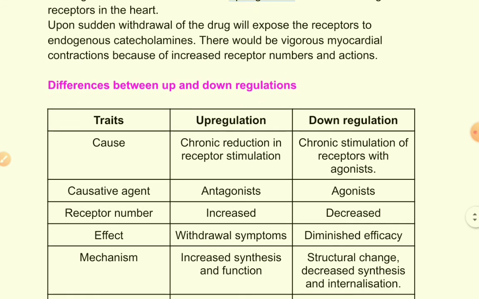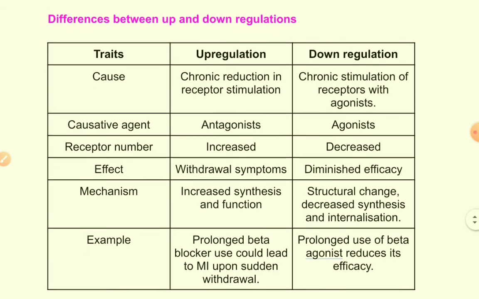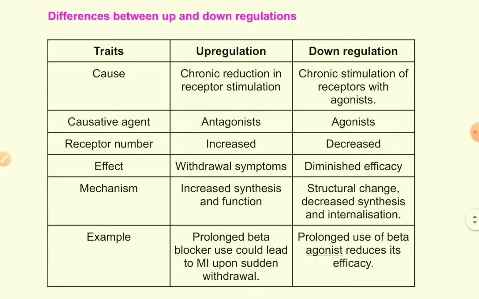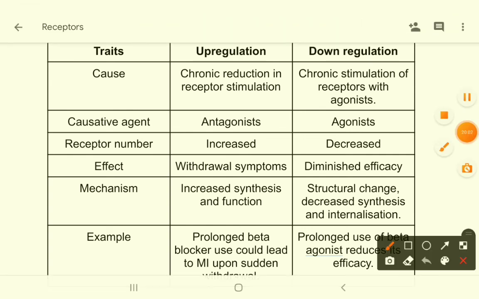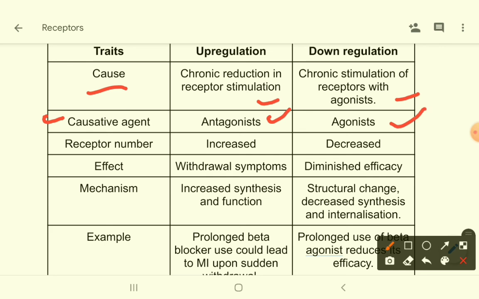Now let's see the differences between upregulation and downregulation. We have discussed these things already, so let's see the cause. Upregulation is caused by chronic reduction in receptor stimulation, and downregulation by chronic stimulation of receptors. What are the causative agents? The causative agents are antagonists in upregulation and agonists in downregulation. Receptor numbers are increased in upregulation and decreased in downregulation. What will be the effect? In upregulation you will find withdrawal symptoms, and in downregulation there will be diminished activity. Mechanism, we have already talked about the mechanism. An example.